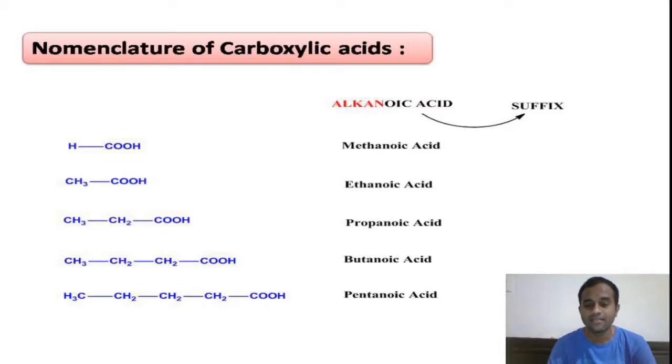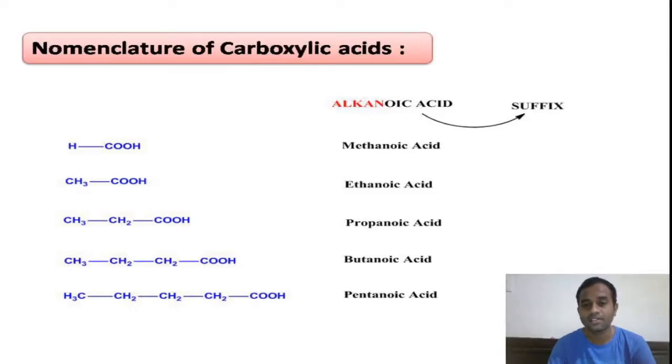At the same time, the primary suffix indicates the nature of unsaturation: single bond, we give it as alkane, double bond alkene, triple bond alkyne. Ane, ene, yne, these three are primary suffixes, followed by the secondary suffix, in which we write the principal functional group present in the compound. So this is the IUPAC naming.